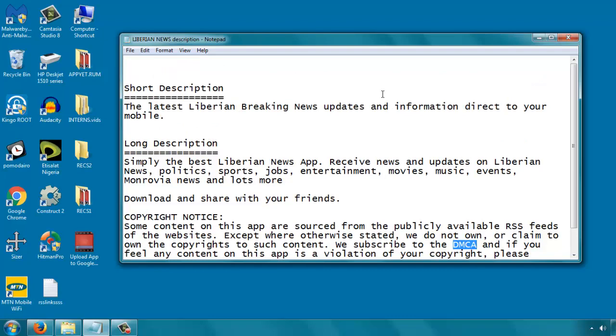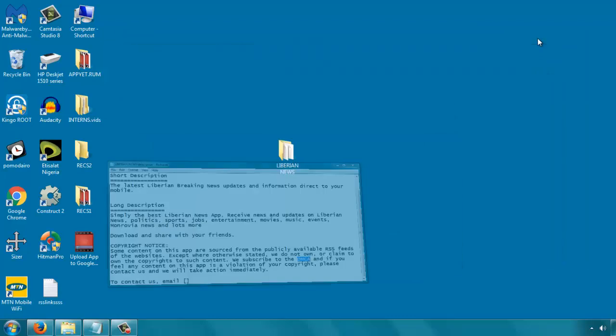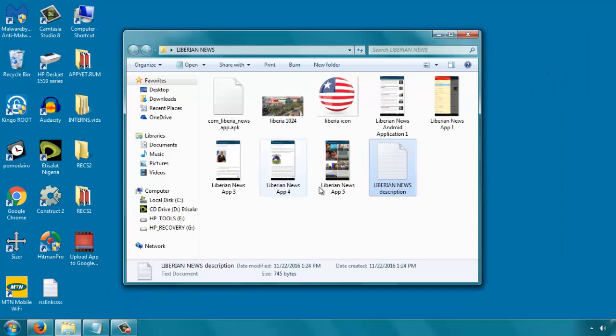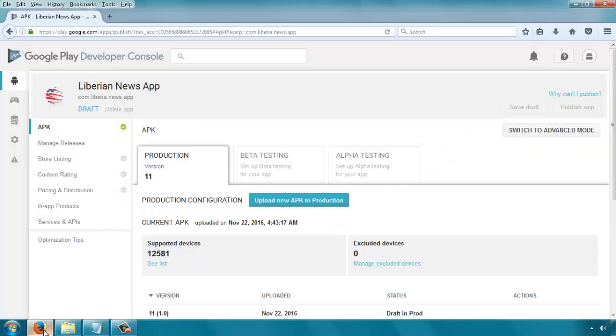So these are the things that you also have to put in place before you start uploading your app. So now we know we have our descriptions and we have our images. By now our app should have finished uploading, so we'll just go back. Yes, when it's finished uploading, you see this page. So you see the app listed there, Liberian News app. This icon was inside the app, so it just pulled it out from the app and put it there.